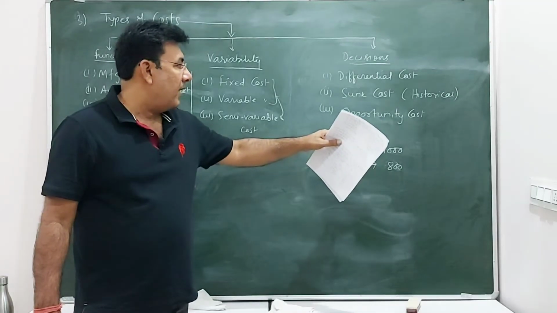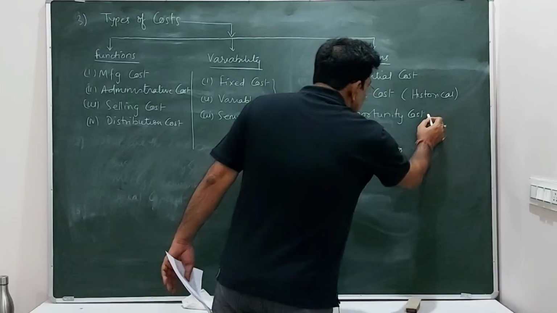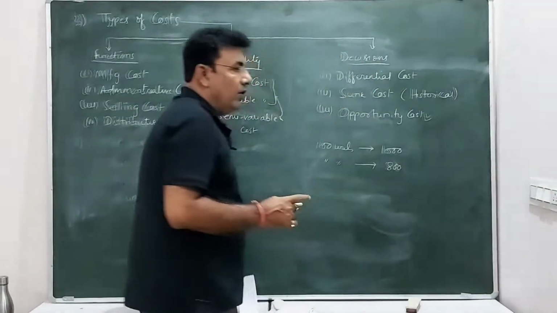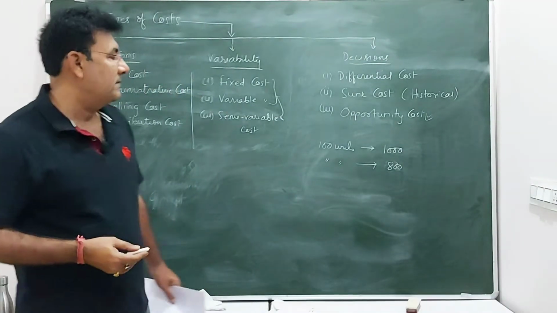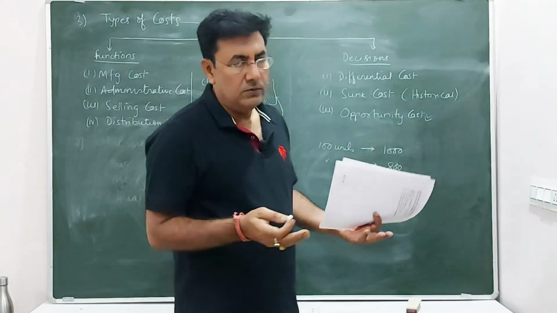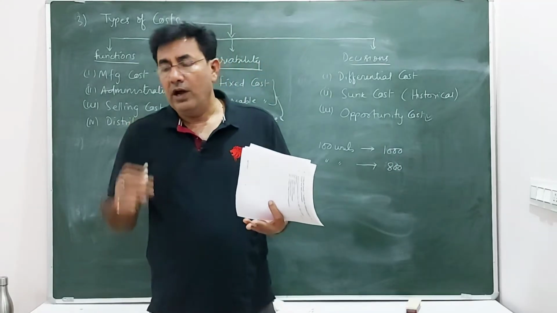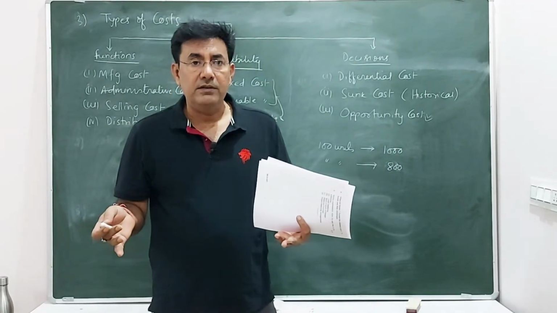And opportunity cost. Now this is very important. Basically this cost is also there in your managerial economics. Opportunity cost, as we know, it's a universal law. When we want to manufacture one commodity, you have to sacrifice the other commodities. That's the rule.